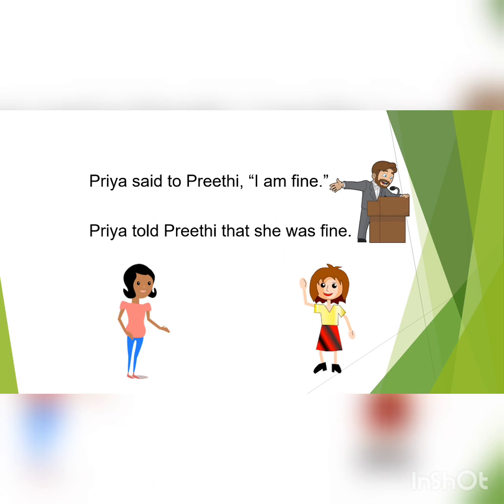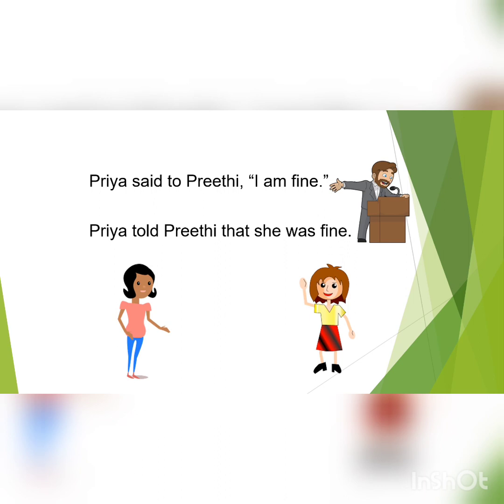Look at the punctuation marks. In the first sentence, he has used comma, quotes, full stop. But in the second sentence, he has used only one punctuation mark, that is full stop. Again, in the first sentence, if we look at the words, "I am fine," these are the words actually spoken by Priya. But in the second sentence, it was modified as "she was fine."